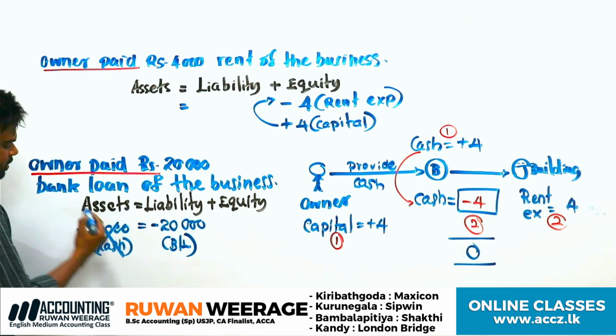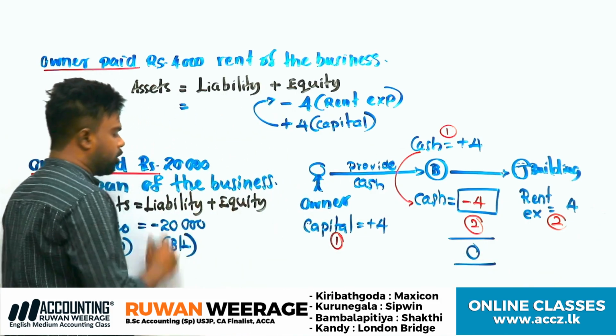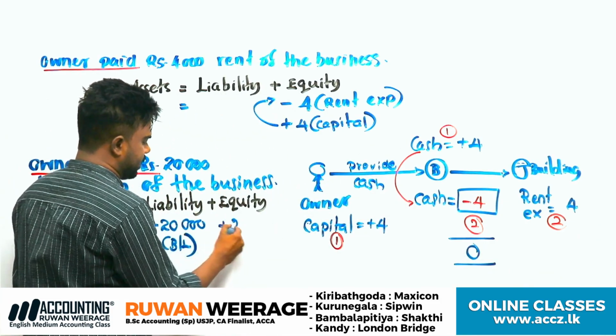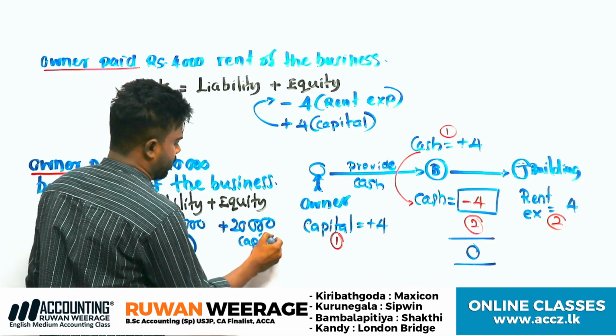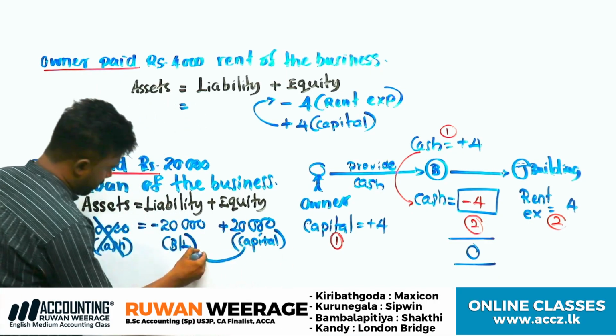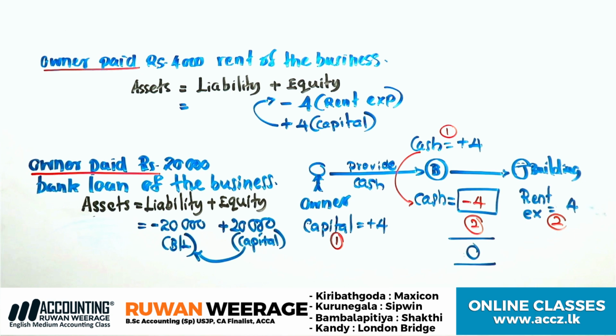Not deducted from business cash. The owner paid. Therefore, the owner provides cash to the business to pay the bank loan, and his ownership increases again. We call it capital. The owner provides it and the bank loan is settled. Like this. Understood?